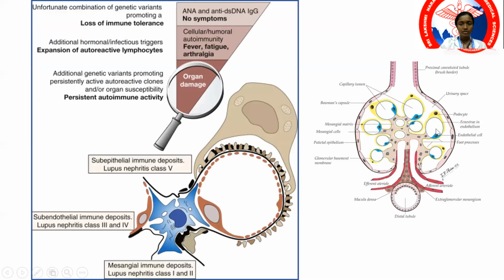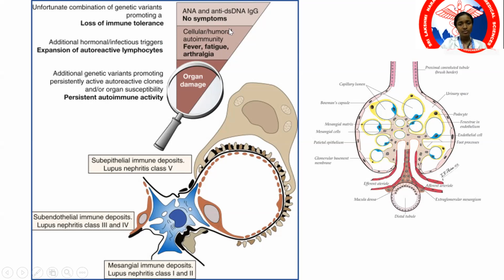Okay, so this is again a summary of what is happening within the glomeruli. Initially, we have minimal mesangial, then mesangial proliferative, then focal lupus nephritis, then diffuse, then membranous followed by sclerosing. Initially, you have mesangial deposits, then subendothelial deposits which form class 3 and 4, then subepithelial deposits which form the membranous or class 5 lupus. Finally, this results in permanent organ damage.